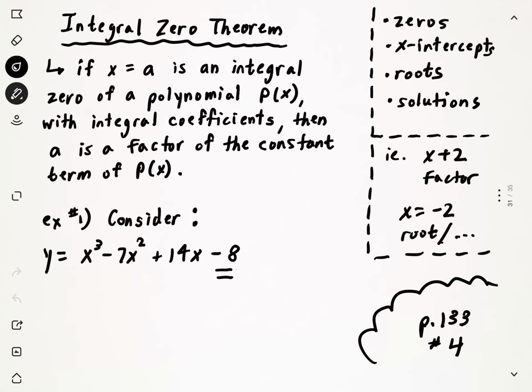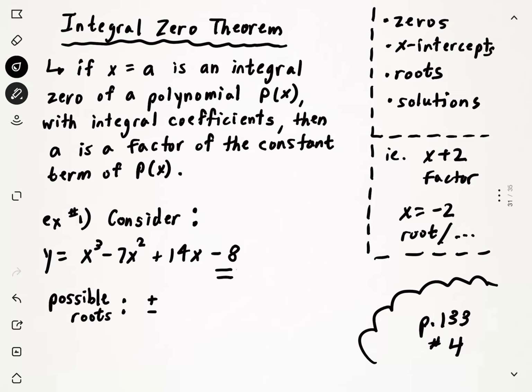So what we have here, if you want to take a look at the IZT, the integral zero theorem, basically what we have is a constant term, which I've underlined here, -8. What the IZT does is it's basically just a way of narrowing down your possible integral roots. We have lots of roots that are whole numbers that are possibilities, but rather than going from an infinite number of roots, what the IZT does is narrow down your possible roots to a smaller amount that is more manageable to deal with.